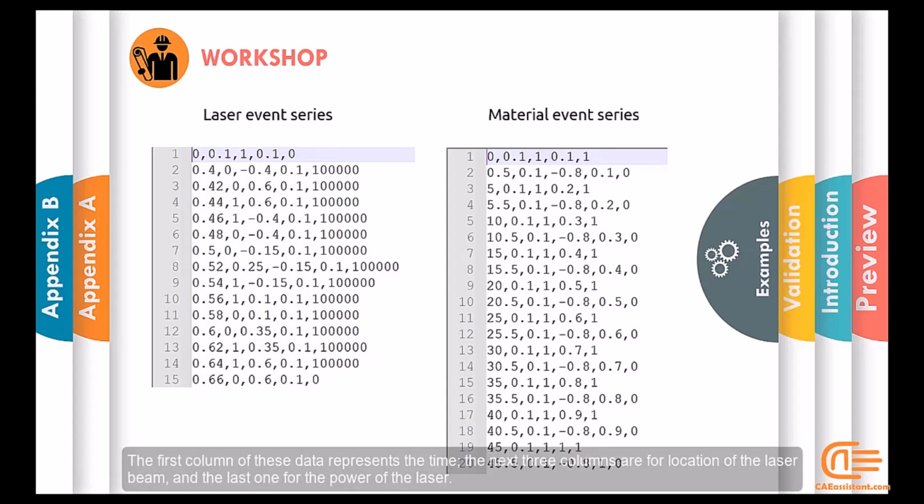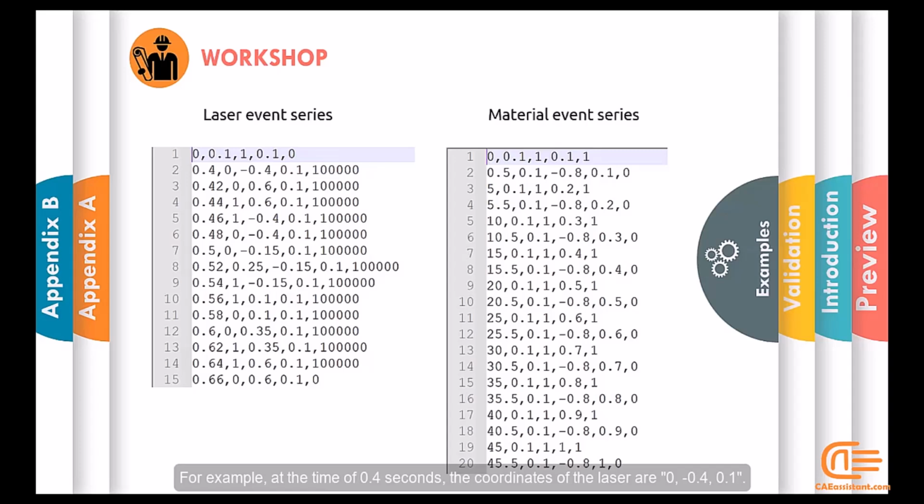The first column of these data represents the time. The next three columns are for the location of the laser beam and the last one for the power of the laser. For example, at a time of 0.4 seconds, the coordinates of the laser are 0, -0.4 and 0.1.